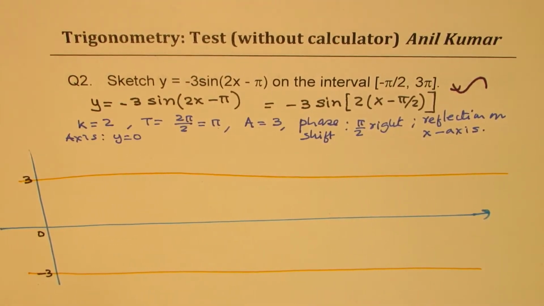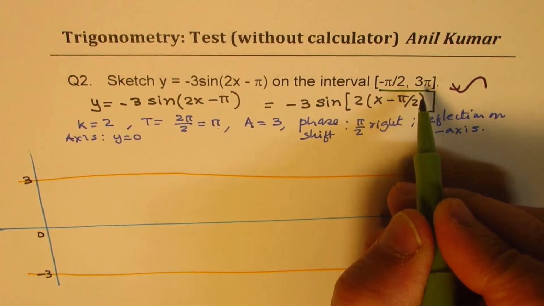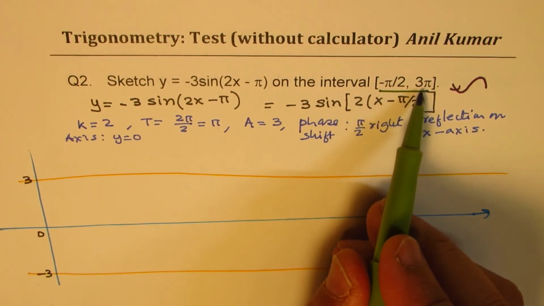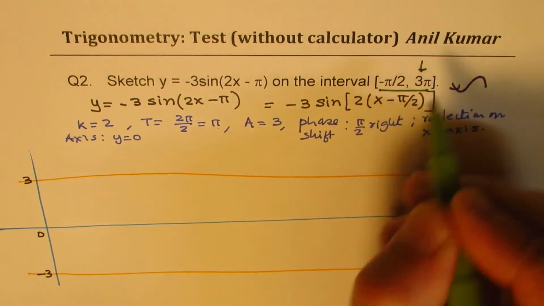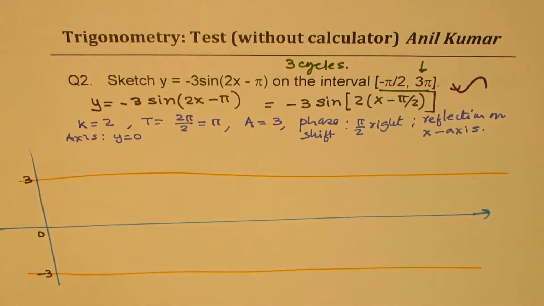Now, we need to sketch in the interval from minus pi by 2 to 3 pi. And since the time period is pi, we are looking for 3 cycles, right? So that means 3 cycles. Correct?